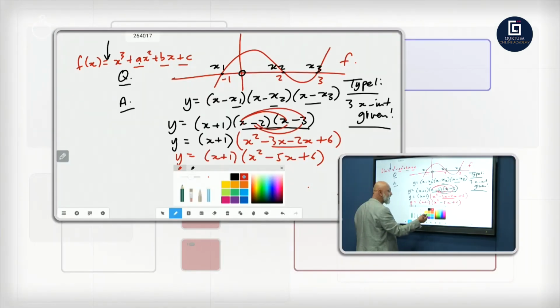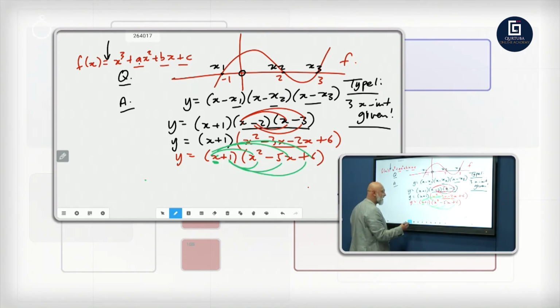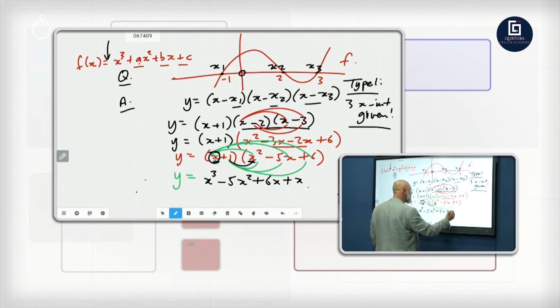Now how do we remove the brackets here? This is grade 10 work. You take the first term in your first bracket and multiply it by all, then take your second term and multiply it by all, and collect your like terms. So x times x squared is x cubed, x times minus 5x is minus 5x squared, x times 6 is plus 6x. We're done with the x. Now 1: 1 times x squared is plus 1x squared, 1 times minus 5x is minus 5x, and 1 times 6 is 6.